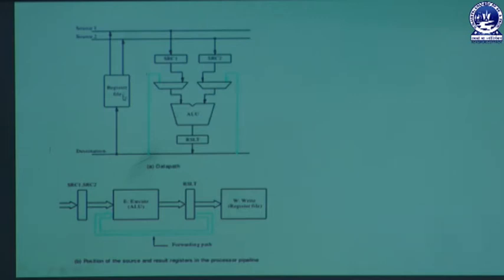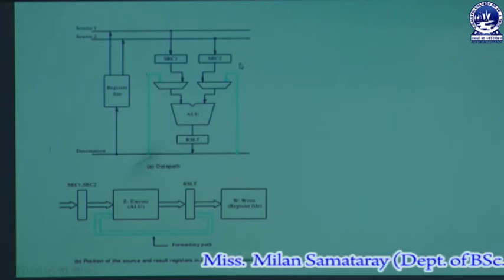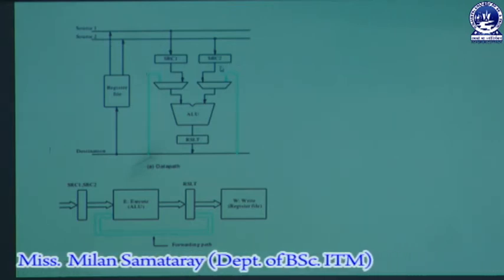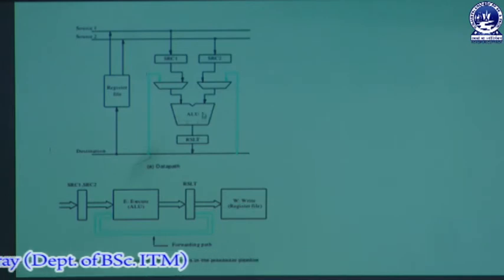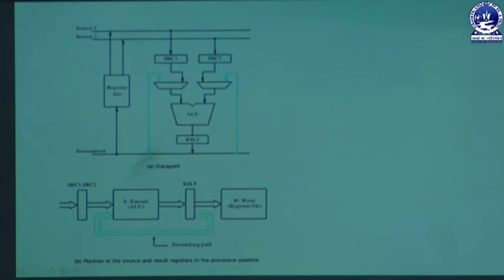Then here is our register file, and from the register file the value of the source operand will be collected, then loaded into these locations, and then the operation will be performed, and here are our multiplexers. We have already discussed these operations in our multibus organization, you can go through that lecture. And then here is our forwarding path.